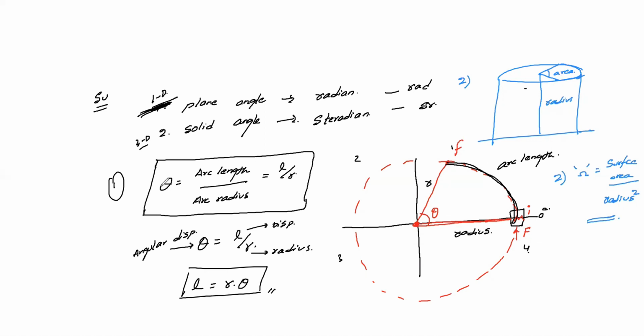So first one is your theta is equal to arc length by arc radius, that is equal to L by R, and omega is nothing but your steradian, that is your 3-dimensional motion. So it is 3D access. So 3D, that is omega is equal to surface area divided by radius square. Please remember this one. So in the relations, memorize them. And the solid angle unit is steradian, that is nothing but SR. And the unit of angular displacement, I have already said, is radian. Okay, so please take this one.